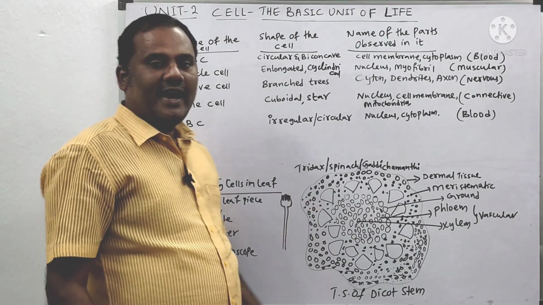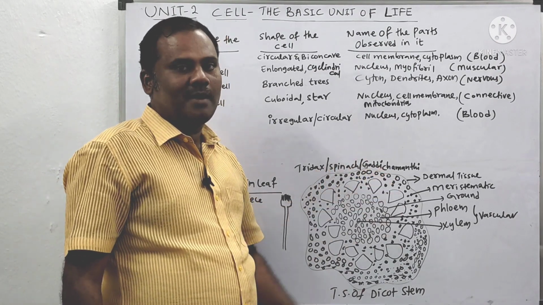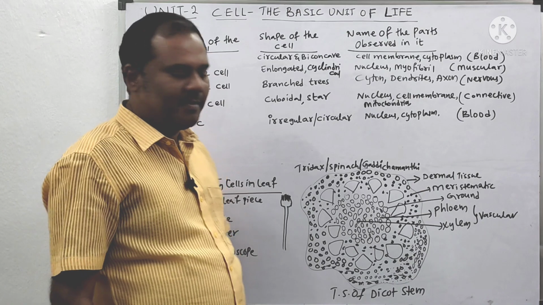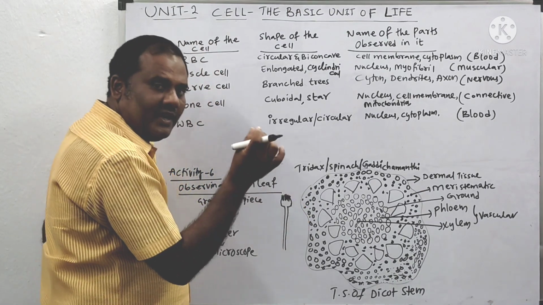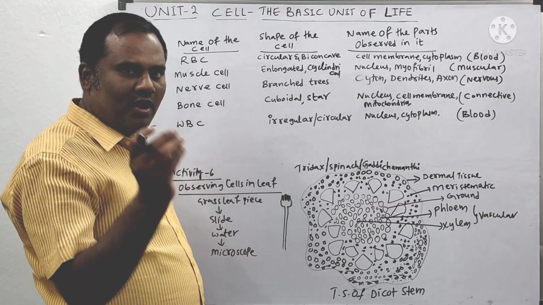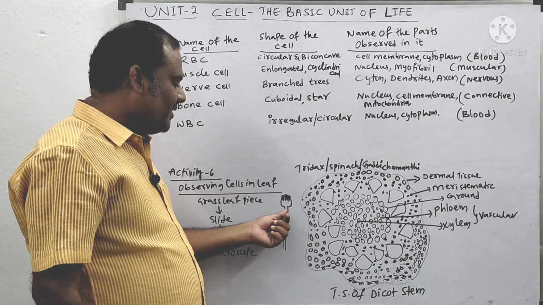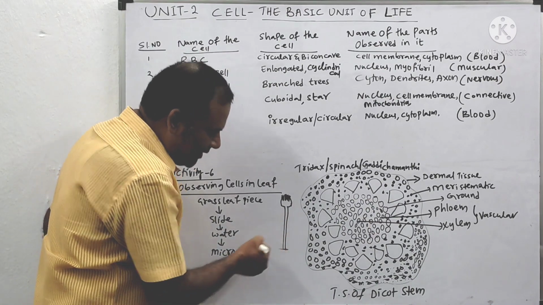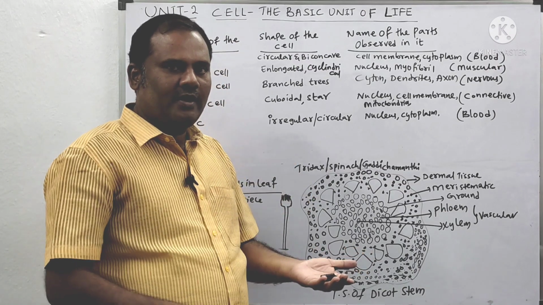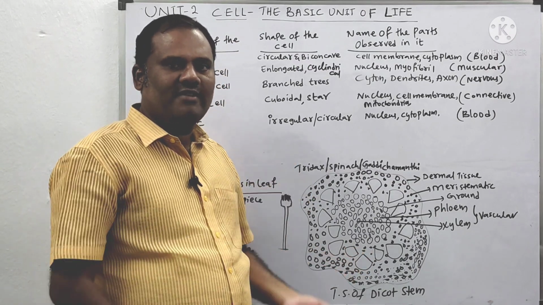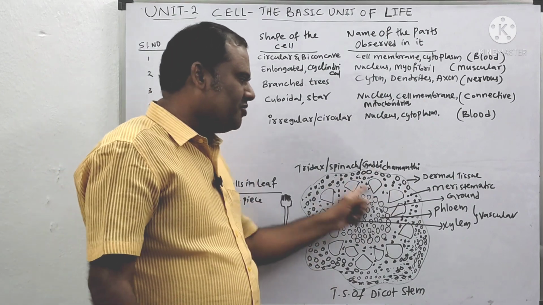Next, you take a Tridax stem or a spinach stem. It is also called gaddi chamanti in Telugu. What is that? Gaddi chamanti. It has a long stalk and on top there will be a small, chrysanthemum or marigold-like flower. That is called Tridax. You cut a small thin section of the Tridax stem, keep it on the slide, mount it with the help of water, place a cover slip over that and observe under the microscope. You are able to see the tissues like that.